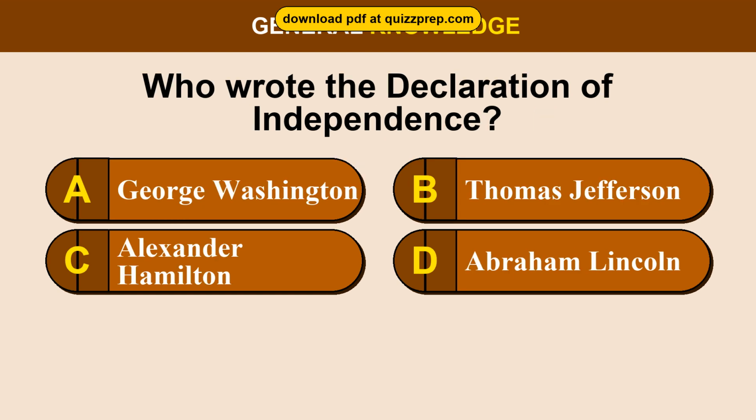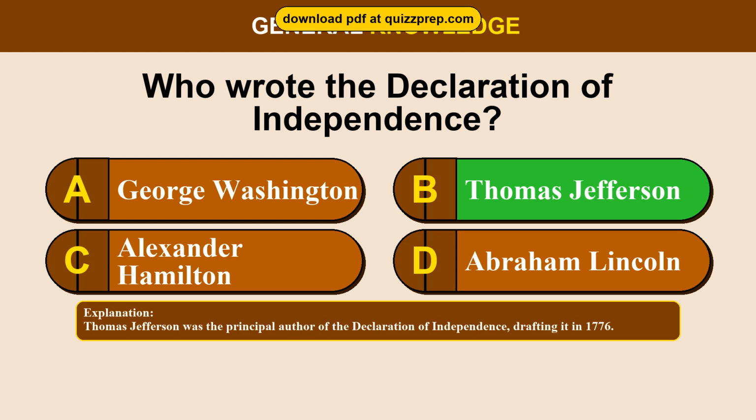Question 3. Who wrote the Declaration of Independence? Option A, George Washington. Option B, Thomas Jefferson. Option C, Alexander Hamilton. Option D, Abraham Lincoln. The correct answer is option B, Thomas Jefferson. Thomas Jefferson was the principal author of the Declaration of Independence, drafting it in 1776.